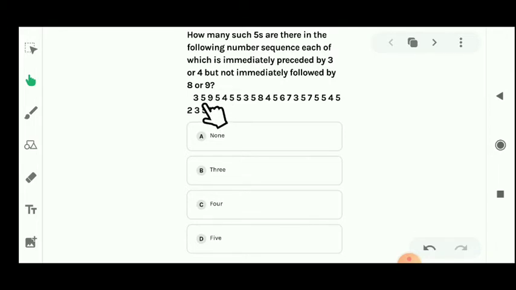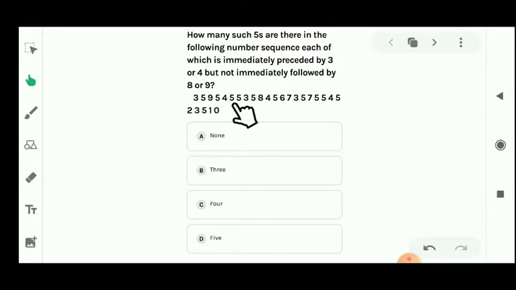You can see this 5 is here. Before the 5 you can see 3 is here, but after the 5 you can see 9 is here, but we can't take after the 5 9, so this will be wrong. See that this 5, before the 5 you can see 9 is here, and after the 5 you can see 4 is here, but according to the question told you preceded by 3 or 4. That means 5 से पहले 3 or 4 होना चाहिए. That means this will be also wrong.